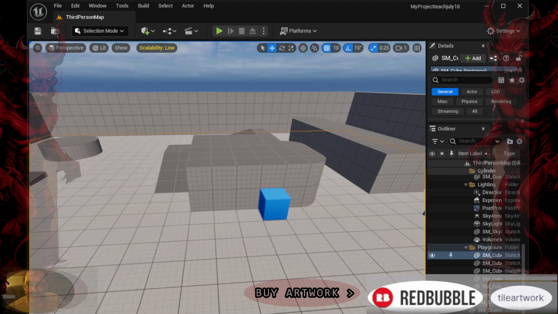4. MetaHumans, a framework for creating highly detailed and realistic human characters. MetaHumans offers a range of customization options, making it easier to generate lifelike characters for games and other applications. 5. Chaos Physics and Destruction. Unreal Engine 5 includes advanced physics and destruction systems that allow for realistic interactions and dynamic destruction of environments, enhancing the immersive experience.